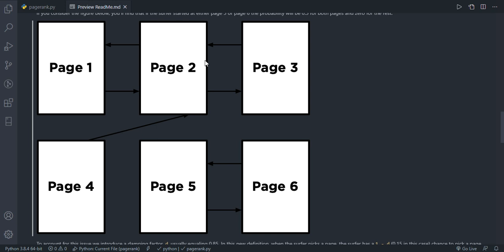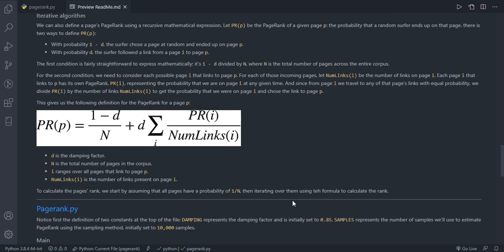Likewise, if I'm at page 2, for example, I can either go to page 1 or page 3. There's an 85% chance that I'll go to 1 or 3 randomly, and a 15% chance that I'll pick one of those 6 pages. This way, if I'm on a page with no links or just one link, we won't be stuck there, and our algorithm can continue moving on.